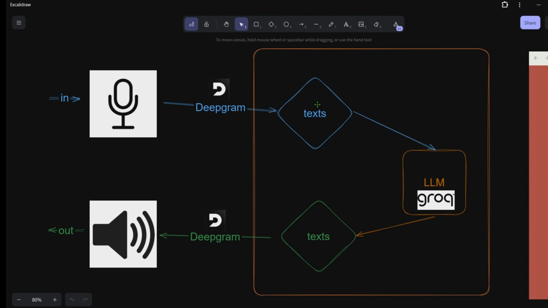So the speech to text and text to speech are done by Deepgram, and the text that we have when we convert our voice to text, we pass into an LLM. We are going to run inference on the LLMs using the Groq inference engine because it is very fast, which means we are going to use the APIs of Groq here and the APIs of Deepgram as well.